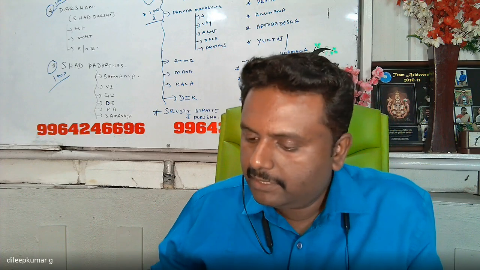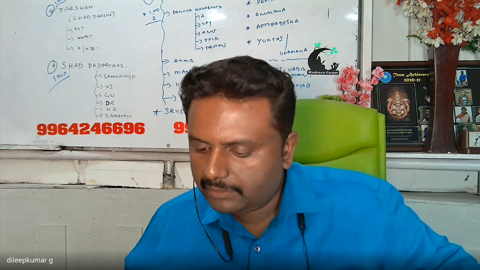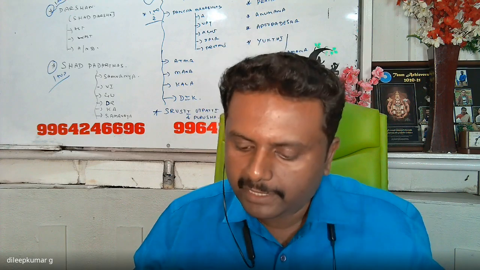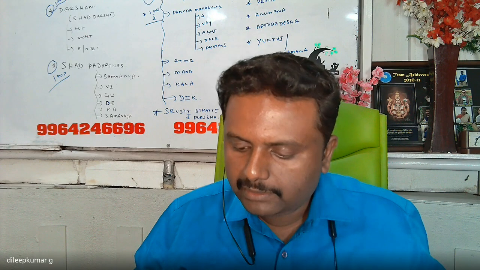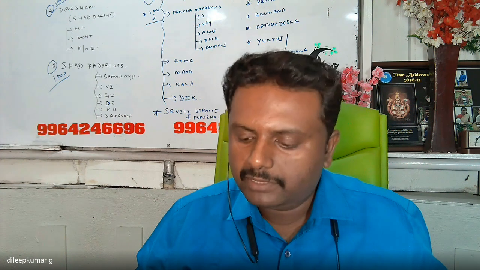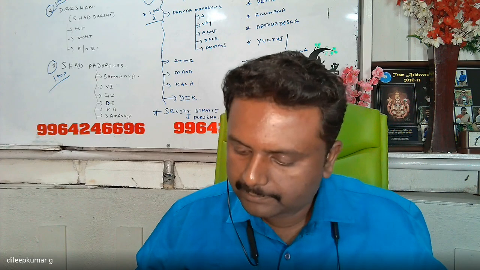Three upayas for Jainas. Next is Bauddha Darshana. Bhagavan Buddha is the founder of Bauddha Darshana. They don't accept Ishvara, but they follow the preachings of Buddha. Those who follow the Bauddha Dharma won't accept Ishvara. Ahimsa was the main thing. They believe in four dravyas: Jiva, Pudgala, Akasha, and Kala. There are four dravyas according to Bauddha Darshana.